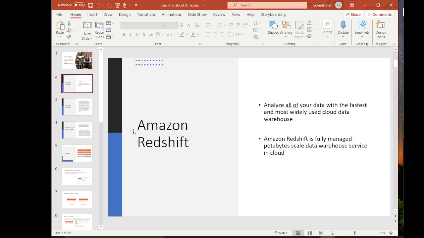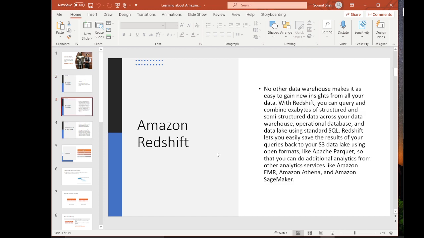Amazon Redshift is a fully managed petabyte scale data warehouse service in the cloud. Analyze all your data with the fastest and most widely used cloud data warehouse. No other data warehouse makes it as easy to gain new insights from all your data. With Redshift, you can query and combine exabytes of structured and semi-structured data across your data warehouse, operational database, and data lake using standard SQL.